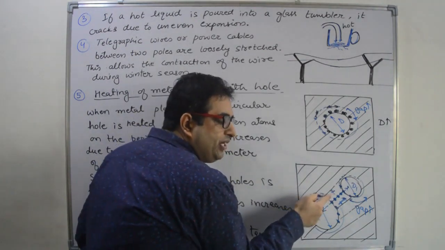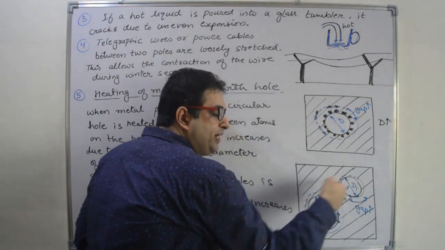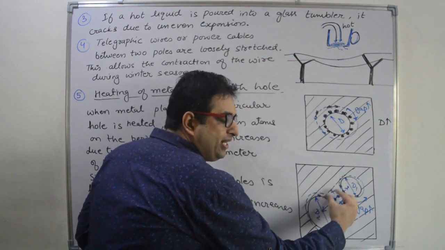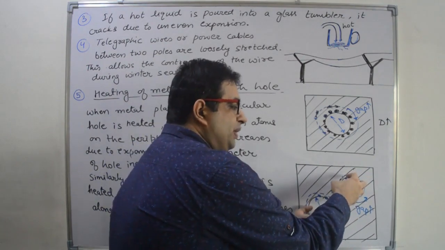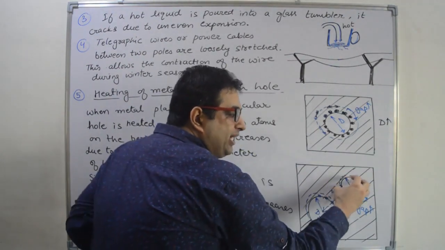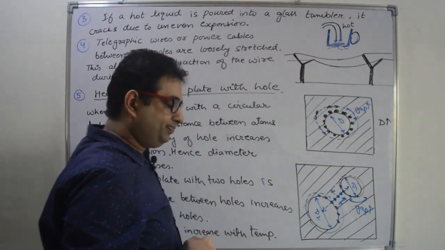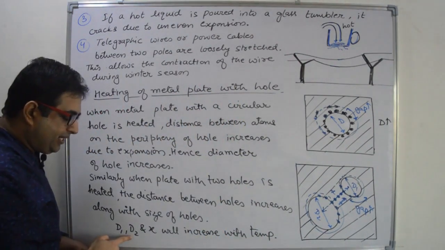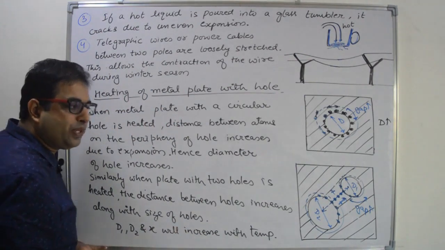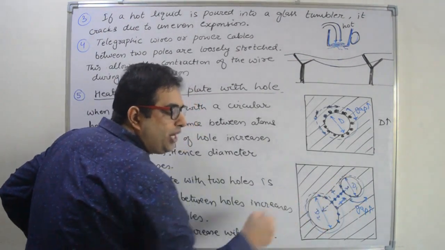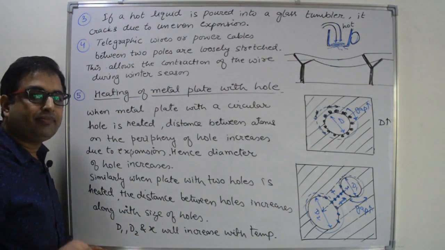Because the distance between the atoms present between the two holes will increase. Because of the increment in distance, these holes will move away from each other. Simultaneously, there is an increment in their diameters also. So, D1, D2 and X will increase with temperature. X is the distance between the two holes. D1, D2 are the two diameters. Right?